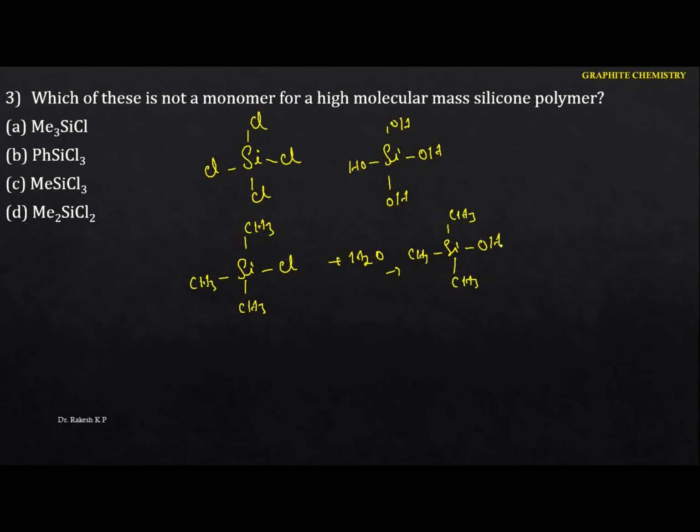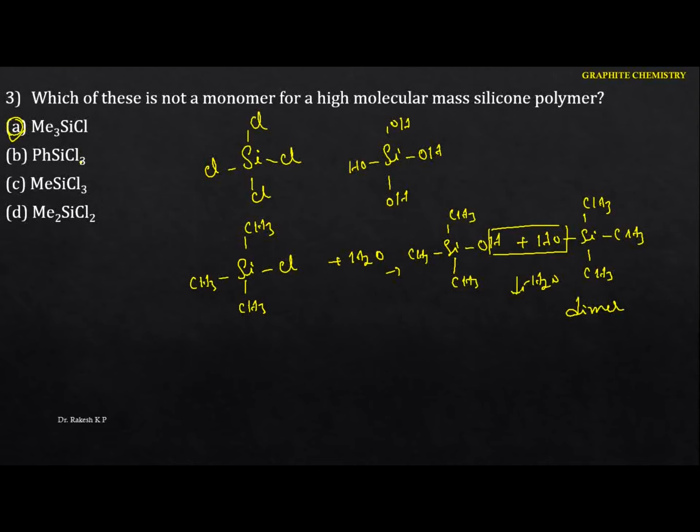But here if you do the polymerization, you can identify only the dimer. If you do the polymerization for this one, only the dimer forms, but it never forms the high molecular mass silicon polymer. Because if you eliminate this one, you can identify only the dimer. So it forms only the dimer, but it does not form the polymer. Hence in this case the option will be A.